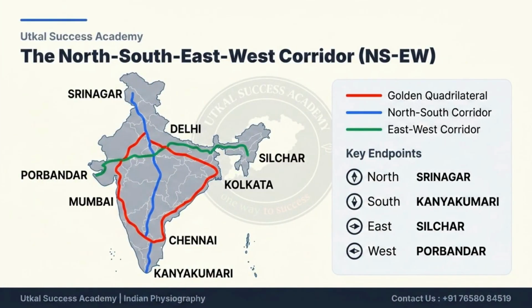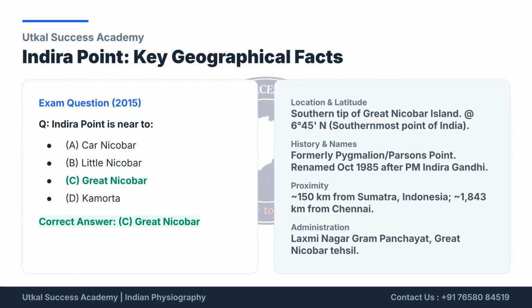This map visually depicts the north-south and east-west corridors along with the Golden Quadrilateral. Key endpoints are clearly marked as Srinagar, Kanyakumari, Silchar, and Porbandar. Finally, on Indira Point, the southernmost point of India, the correct answer to the 2015 question is Great Nicobar. It was formerly named Pygmalion Point.